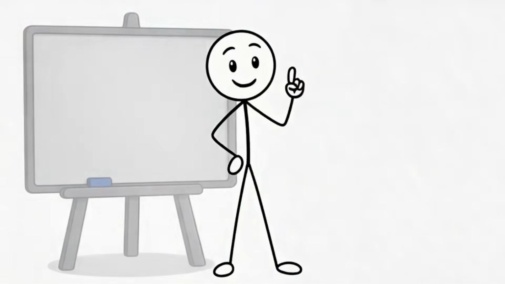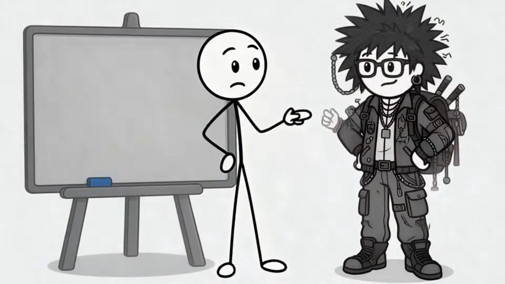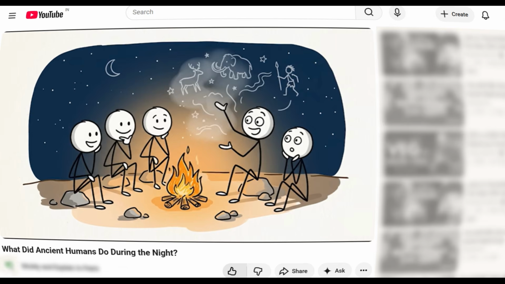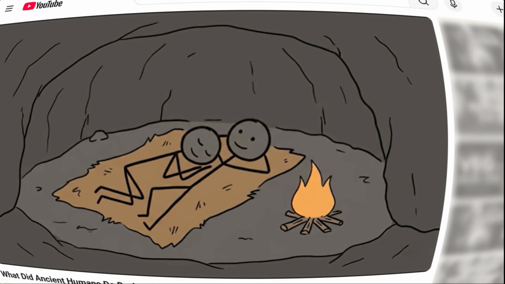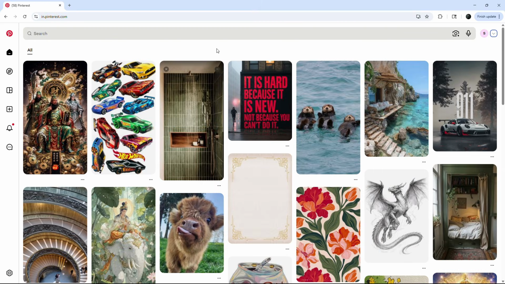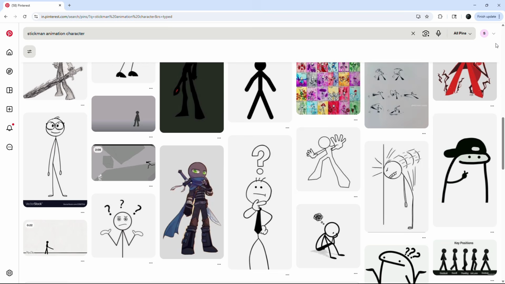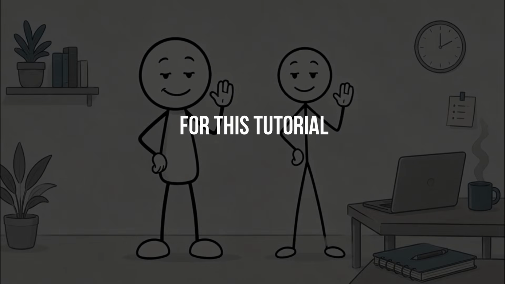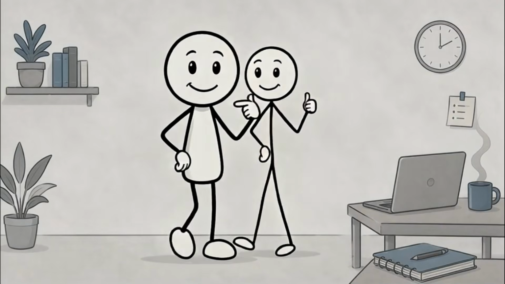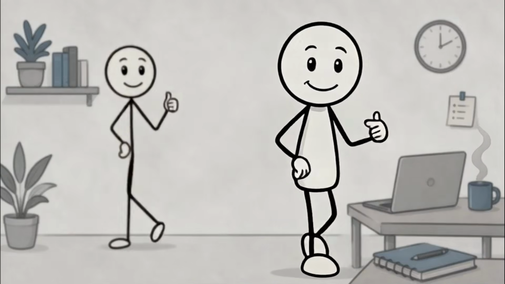Let's get started. Before we generate anything, don't make the mistake most beginners make, using a character that's too detailed. Instead, pick one simple Stickman and use it throughout the entire video. Search Stickman animation character on Google or Pinterest, or generate your own with AI. For this tutorial, I'll be using one of these. The process is exactly the same, no matter which one you choose.